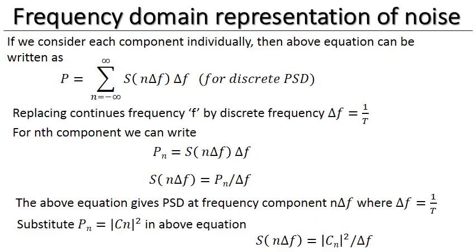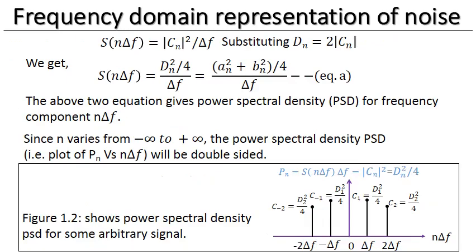Now we know the relationship between Pn and the single-sided spectral component. So representing it in terms of single-sided spectral component, S(n del f) is equal to mod of Cn square upon del f. We can also write it in terms of double-sided spectrum, as double-sided spectrum is twice that of single-sided spectrum. So dn is equal to twice mod of Cn. We have a relationship between dn square, an square and bn square. So substituting the relation, we get equation number A. Now, since n is varying from minus infinity to infinity, the power spectral density will be a double-sided spectrum as shown in figure 1.2.